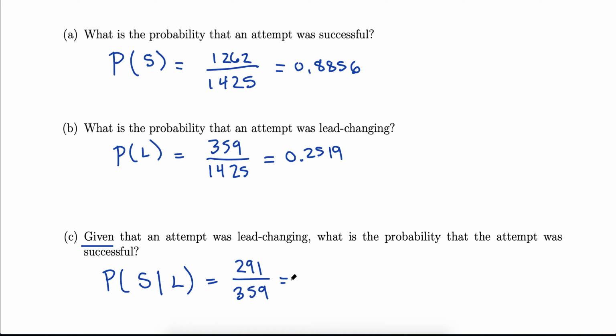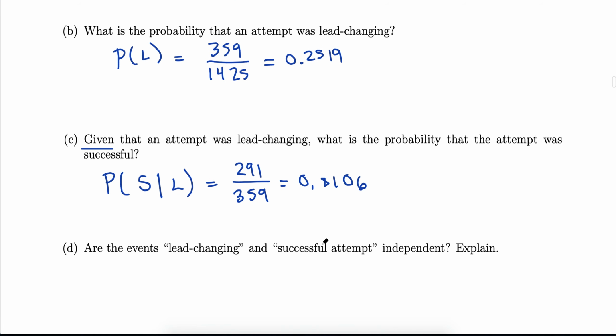And that's going to give you something like 0.8106. And yeah, that theory kind of looks like it pans out. Successful overall was about 89%. If it's lead changing, the pressure's on, you mess up a little more, only 81% of those were successful. So it looks like whether it's lead changing or not does make a difference on the success of the kick.